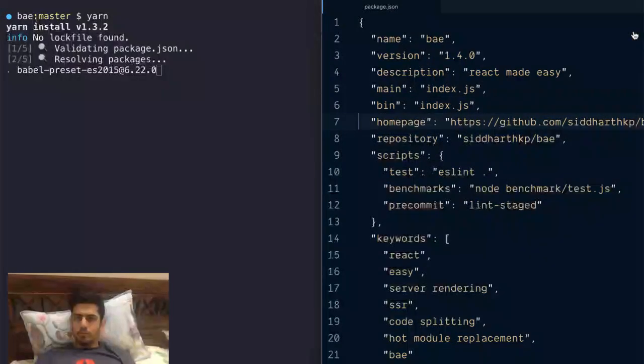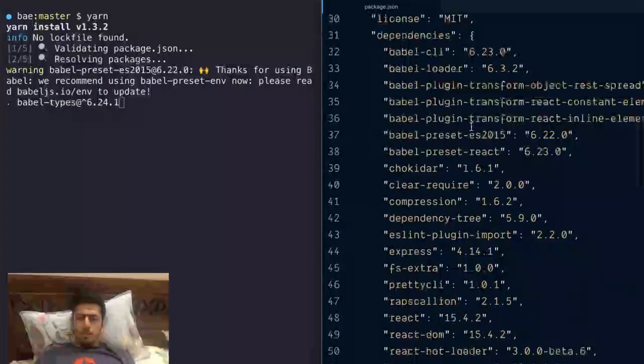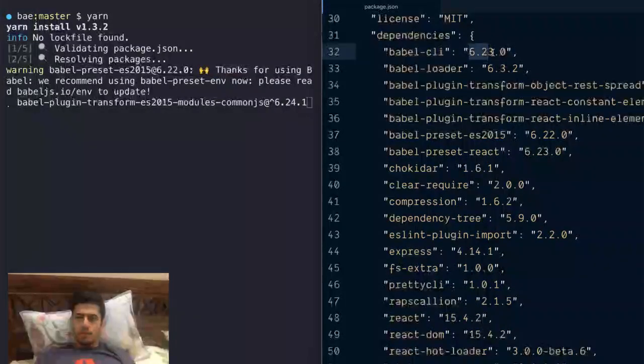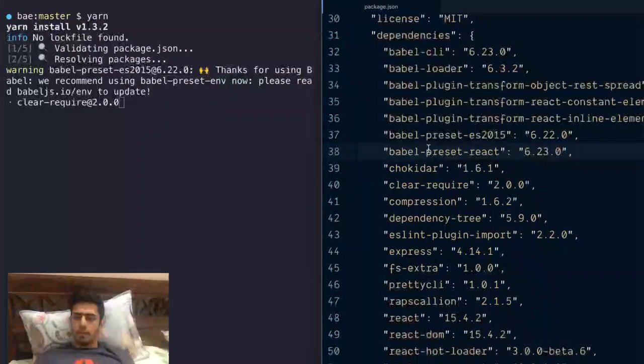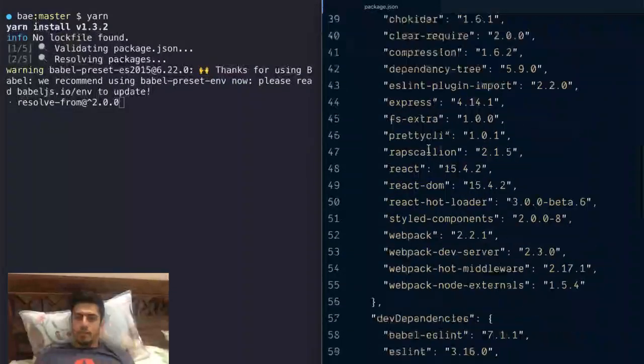What happened to my prettier? Okay, let's see. So I was using Babel CLI 6. Now I can use 7. I'm using a bunch of transforms. I guess all of these are already in Babel preset now.